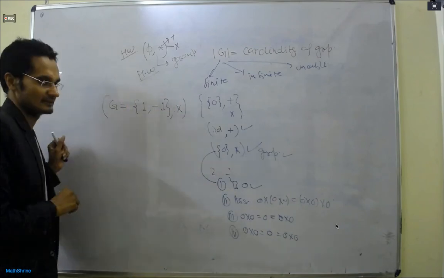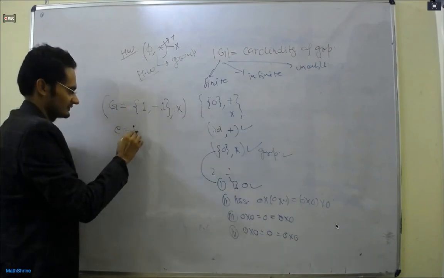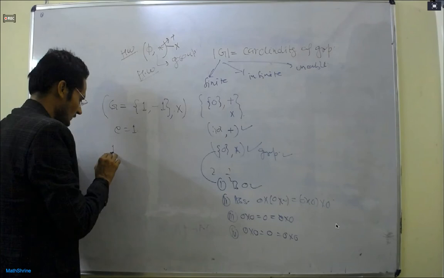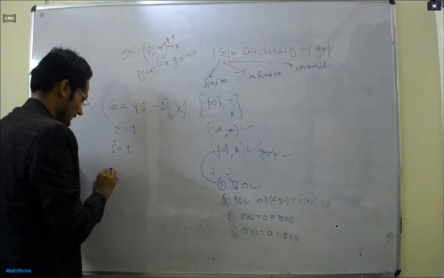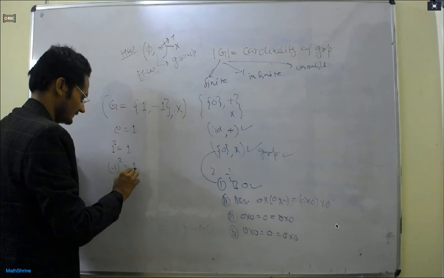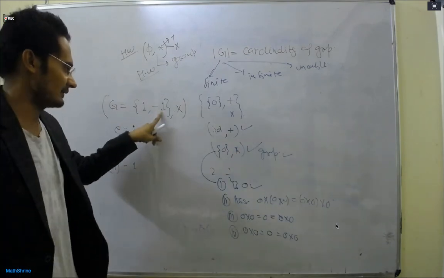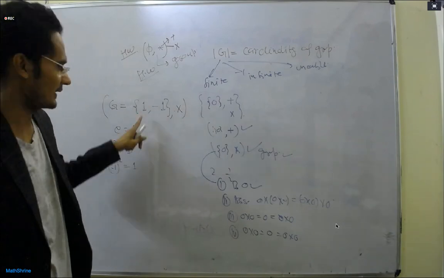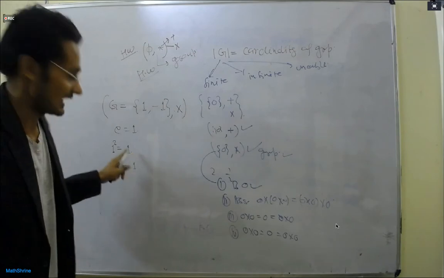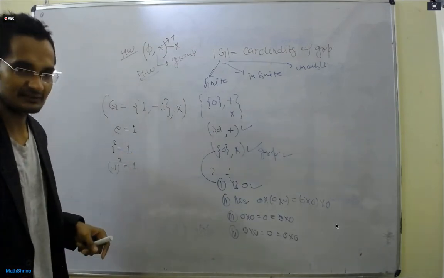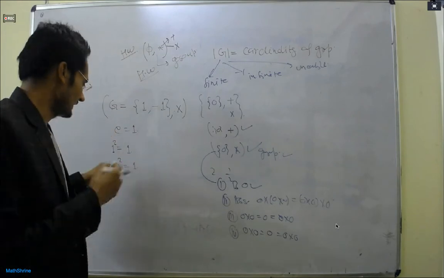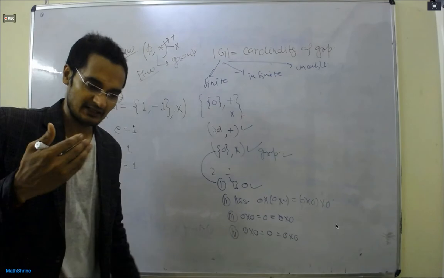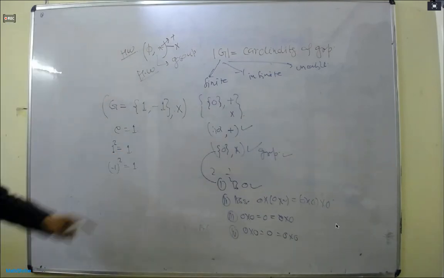Also we can notice 1 raised to the power 2 is equal to 1 and minus 1 raised to the power 2 is equal to 1. Meaning if I multiply minus 1 two times, we get the identity. If I multiply 1 two times, again we get the identity. There are questions based on it: how many times can we multiply to get the identity, and when will we not get the identity. So this is a group with finite elements. All right.